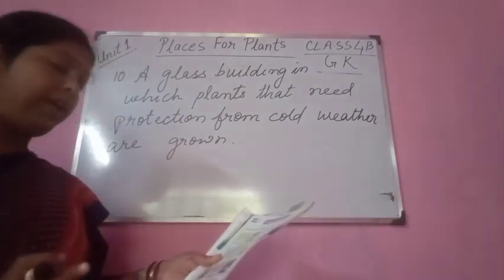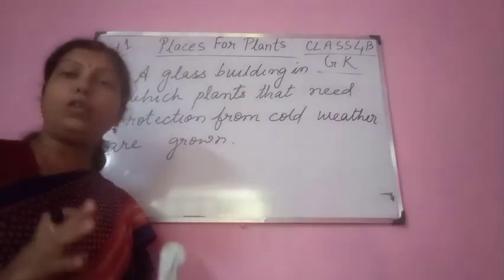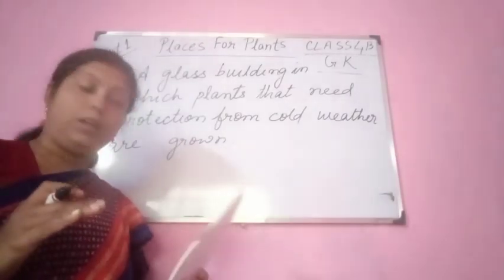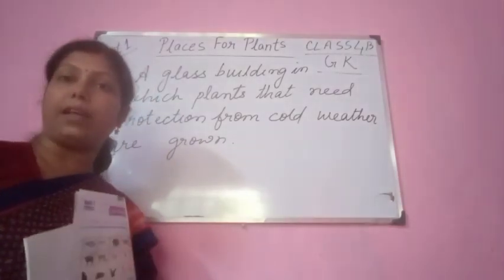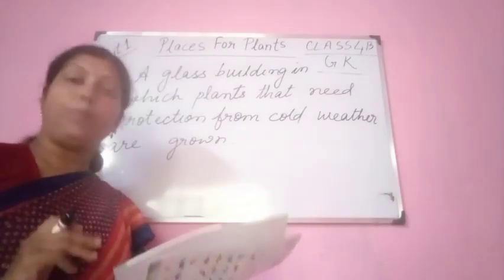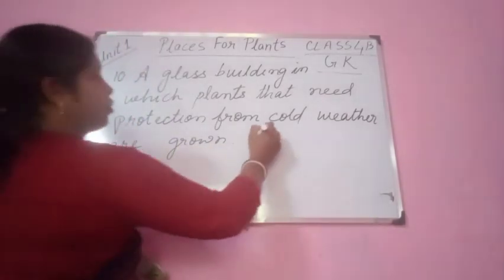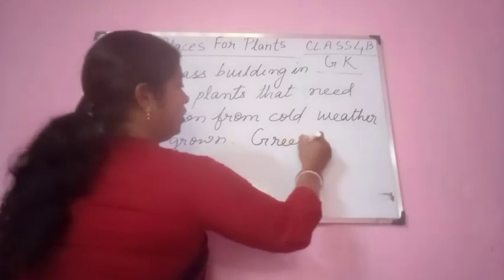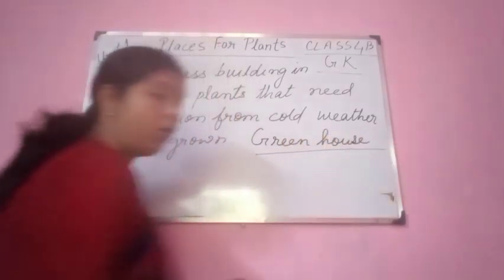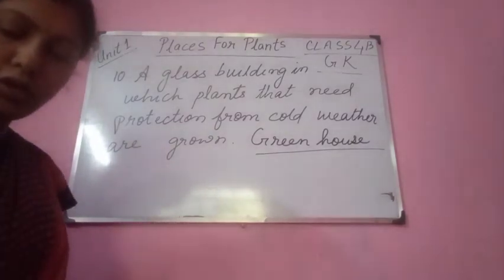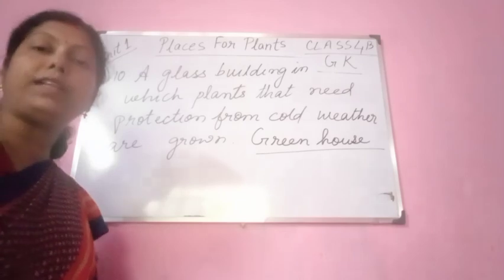Warmth is there inside that glass building, so that the plants can grow properly and they will not die also. So that is greenhouse. A glass building in which plants that need protection from cold weather are grown, that is greenhouse.